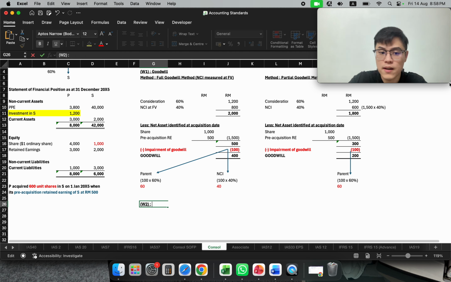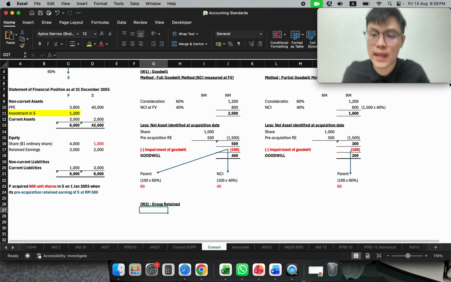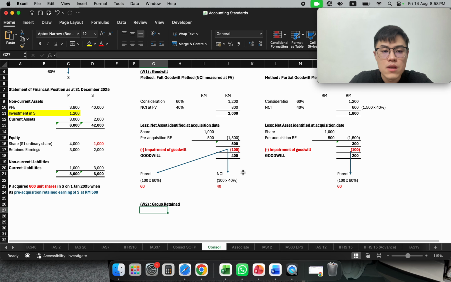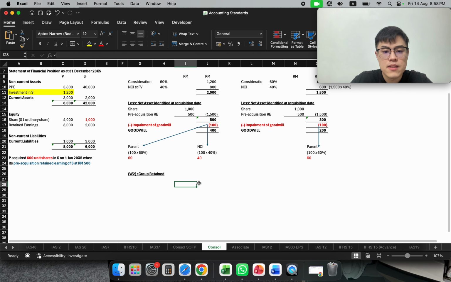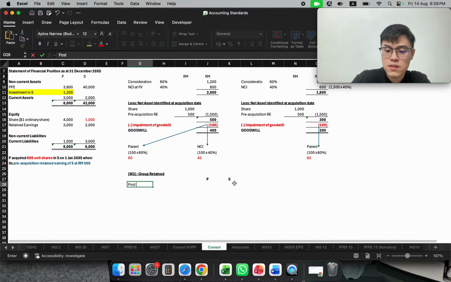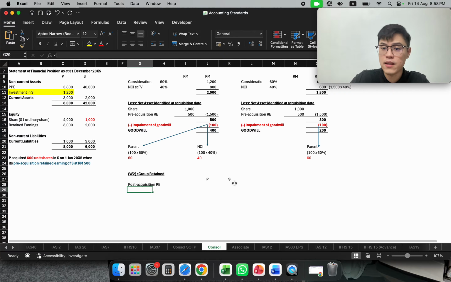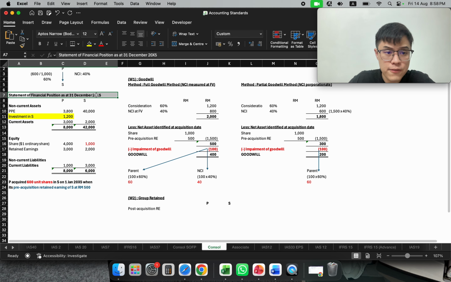So the group retained earning, we will need to share what is my consol retained earning, because now we need to combine. So to combine as one, we will need to check out our P and S. So this is my P, this is my S. So I will need to tag my post-acquisition retained earning as a starting point, as per the question. Parent, now we are closing this 31st December.